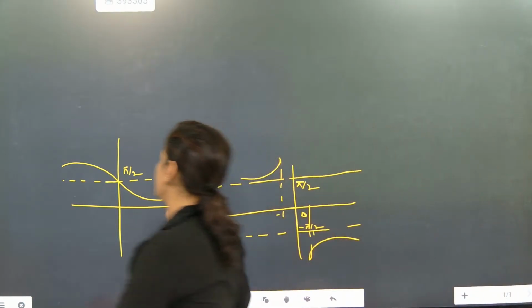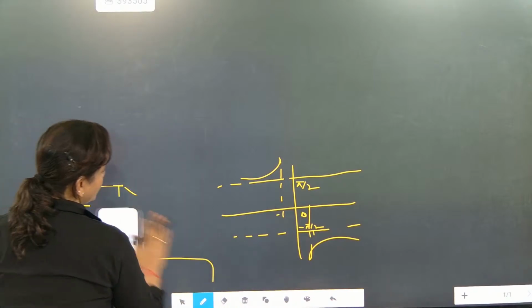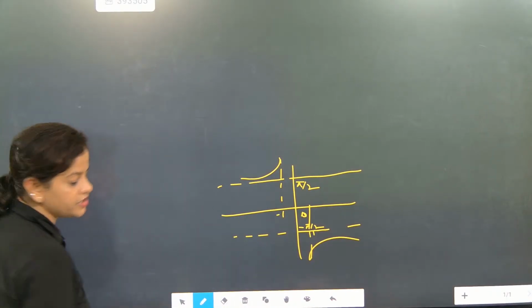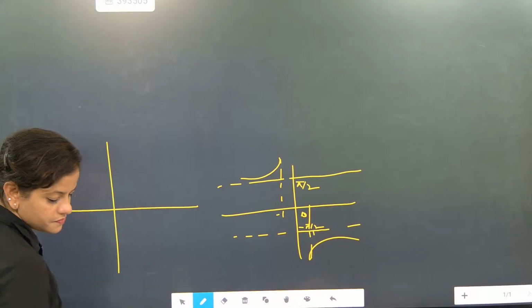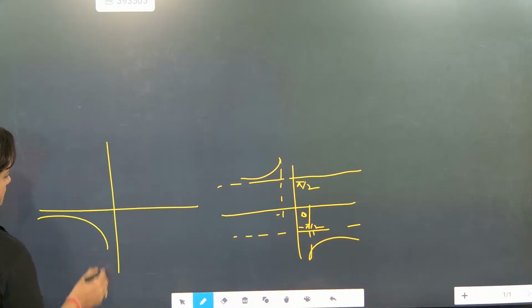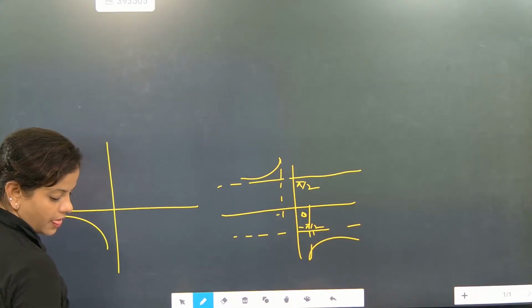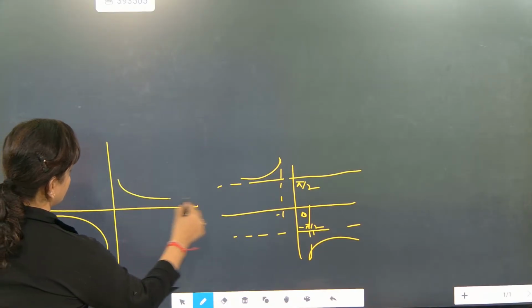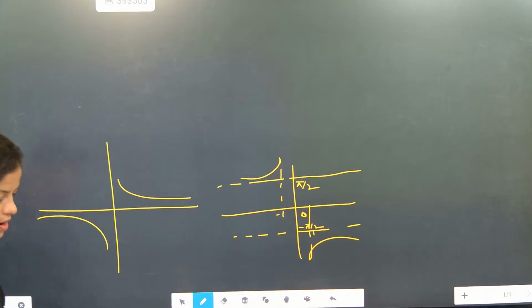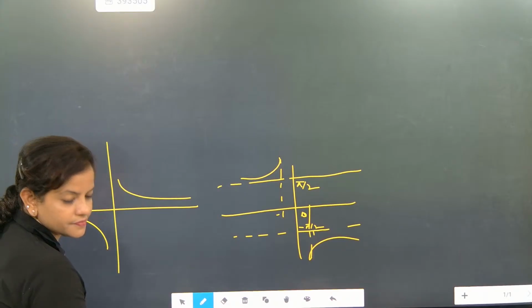Another part is, if they really wish to give you some pain, they will do it like this. Check this one out.